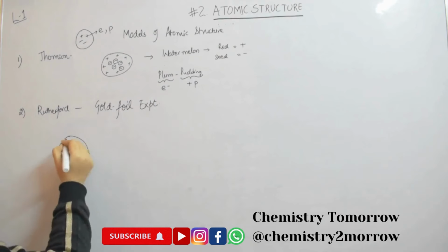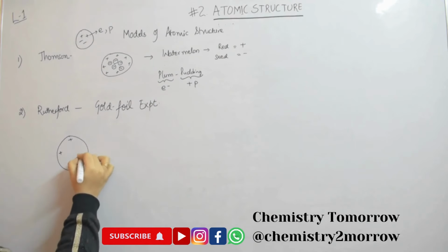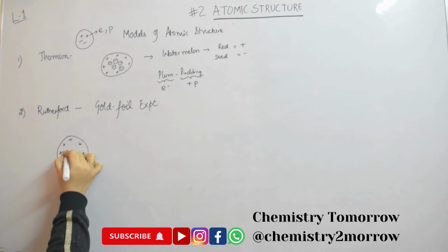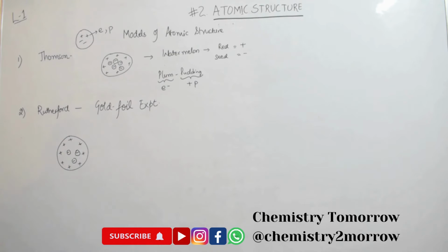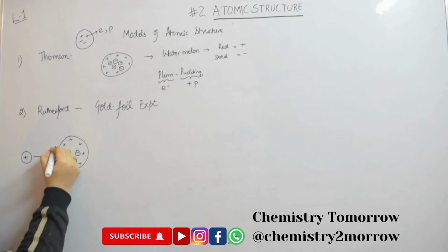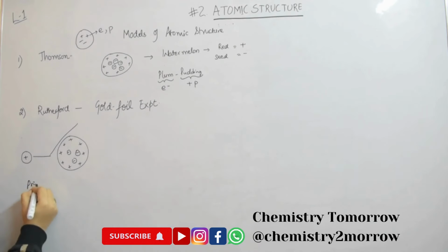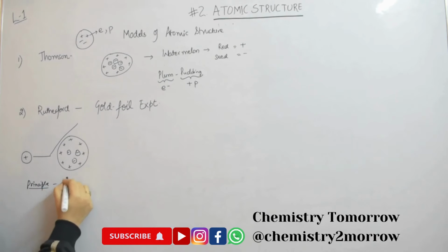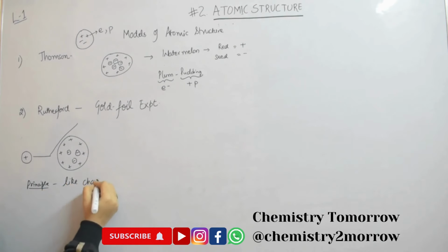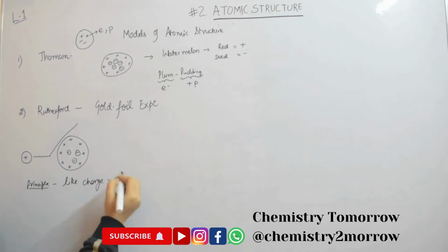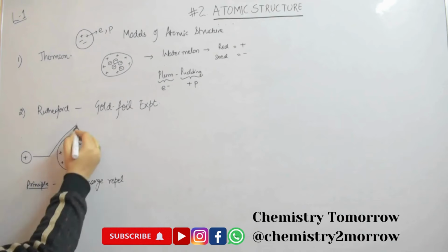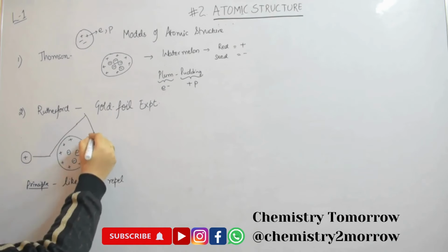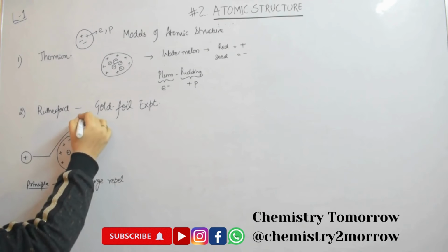So far we know, if Thomson's model is correct and there is a uniform distribution of positive charge within an atom, then whenever this atom is hit by any other positively charged ion, as it approaches it will get diverted. And the principle was that like charges repel each other. So the positive particle will be repelled by it, it will divert its path, and we can see the path or the position it hits.